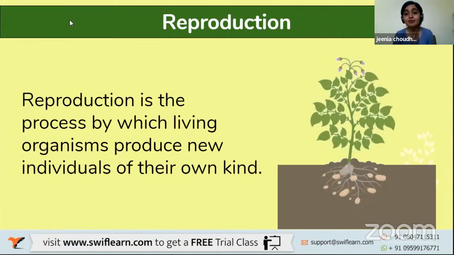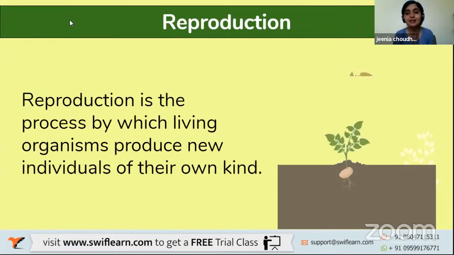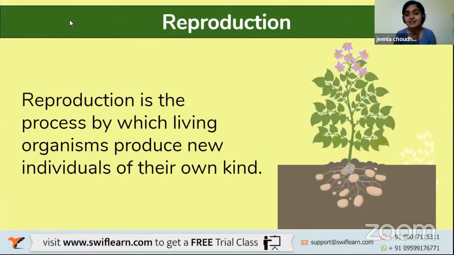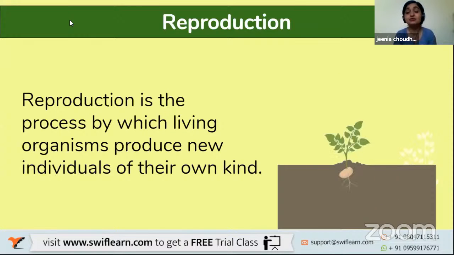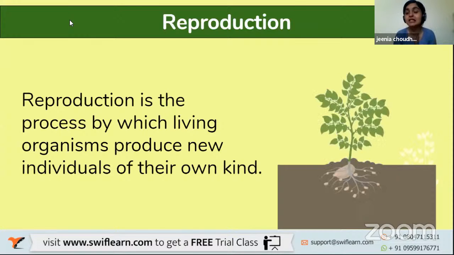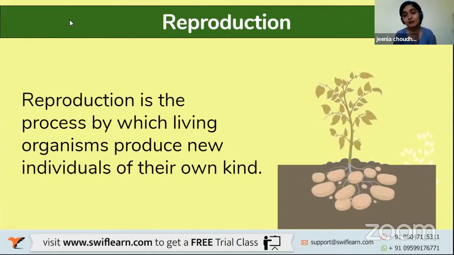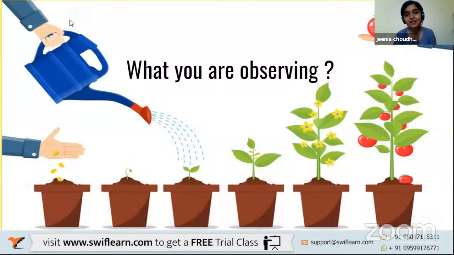Do you agree? If a seed of a sunflower drops, it will produce a sunflower, isn't it? It won't produce a rose flower. It's going to produce a similar kind of plant to the one whose seed has fallen onto the ground, correct?